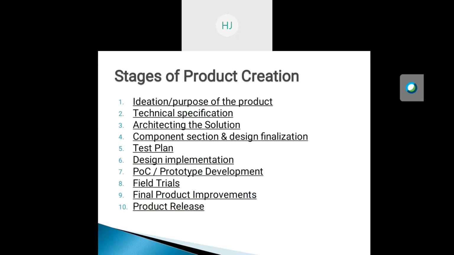Out of these stages, the first stage is the idealization or the purpose of the product. When we think that we want to design an embedded system, behind that we have an idea.